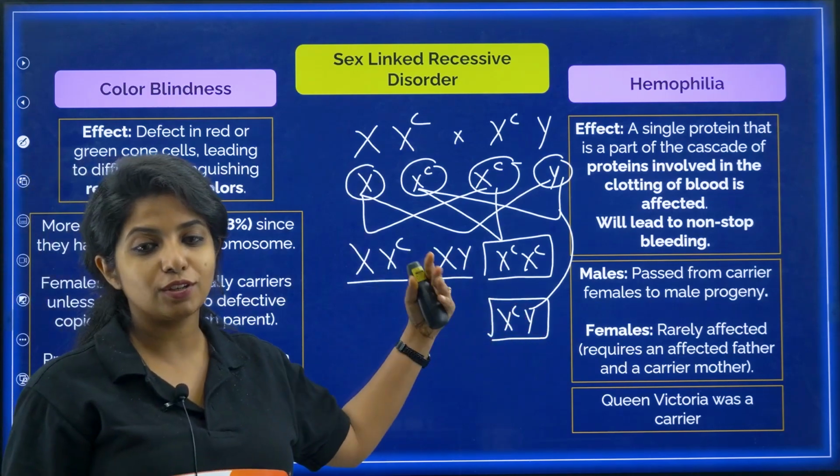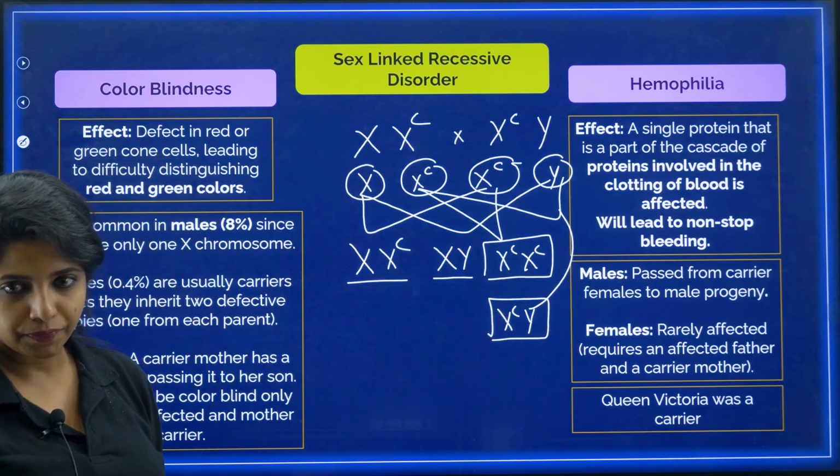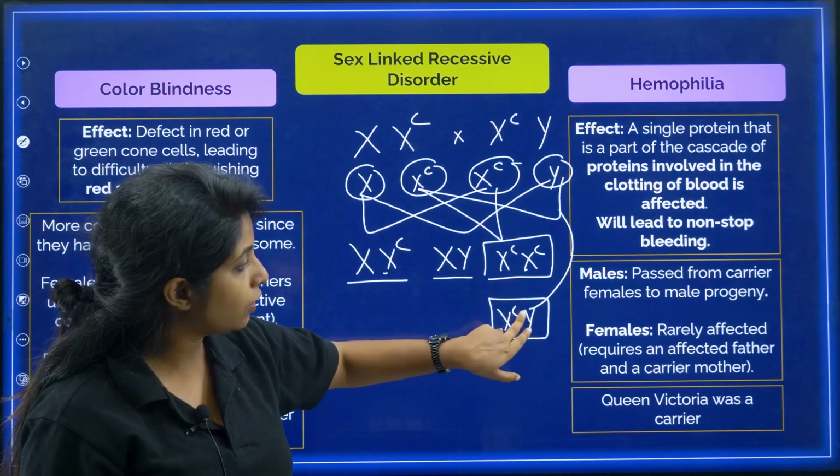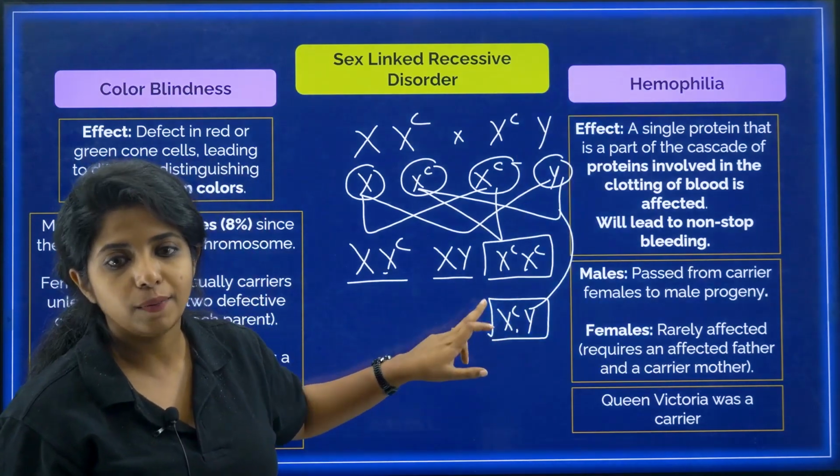But anyway, if you see, the chances of males getting affected is much more. Okay, how much chance is there? Basically 25%. 25% chance is there for a male to be colorblind, my dear children.